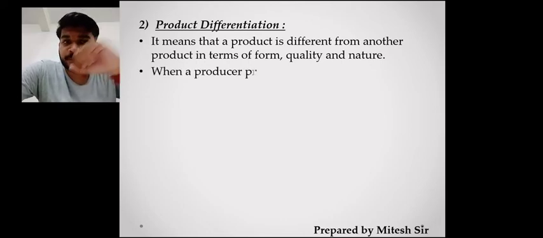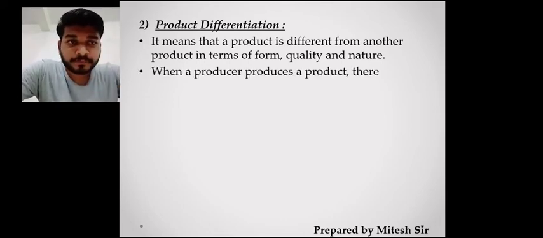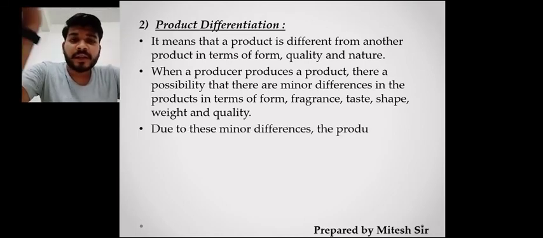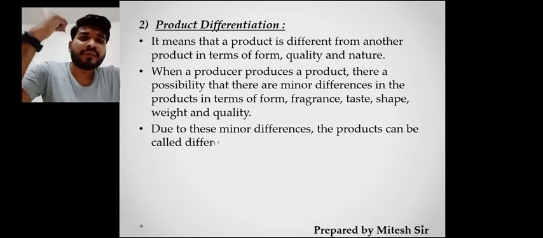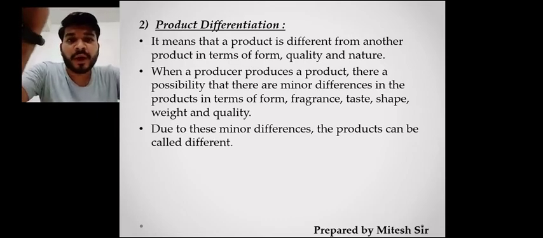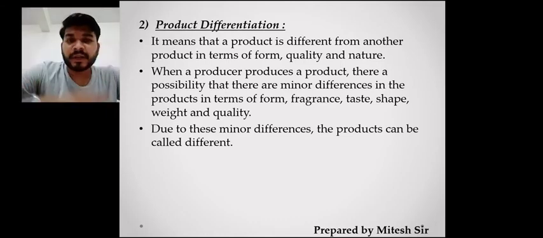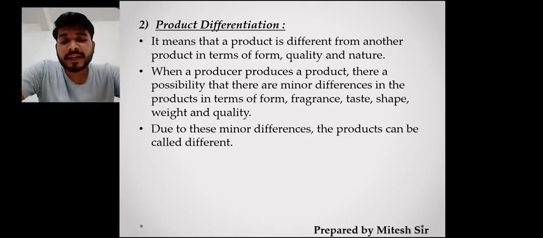Now then we can talk about, as the producer is making different types of products, it is not only one single producer, it is different producers also making the same type of product with minor changes. Like cold drinks also you can go, where you find that Pepsi, then Thums Up, then Coca-Cola are the black sodas which we find which are very much famous, and we try to drink that particular thing.